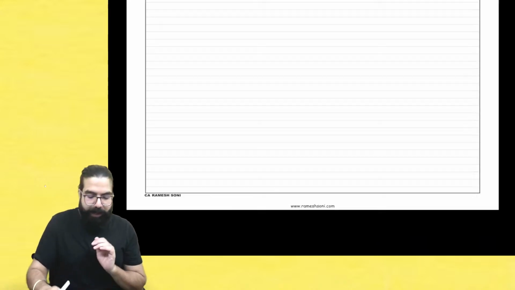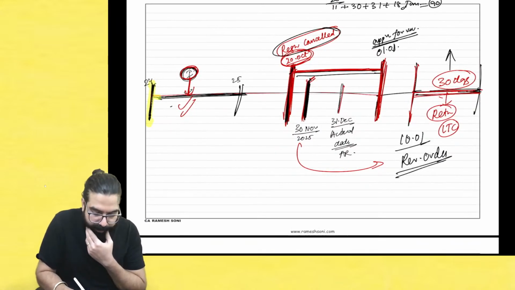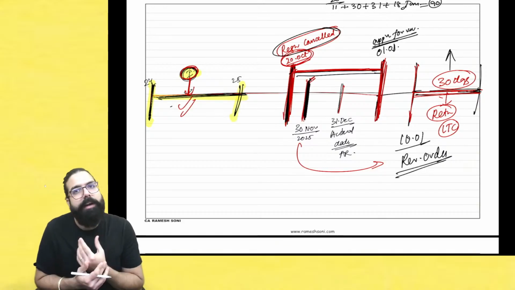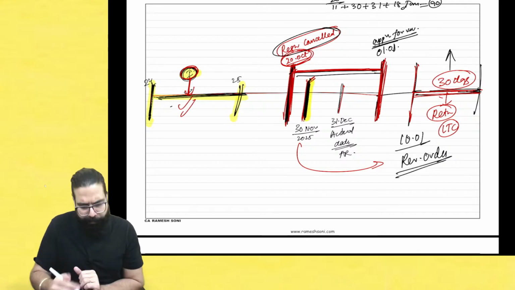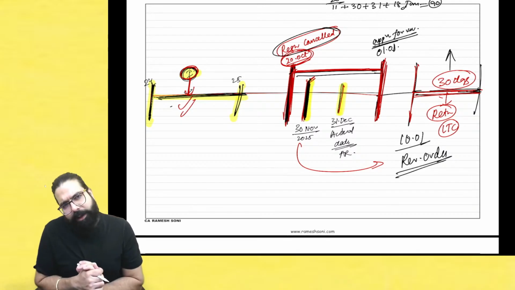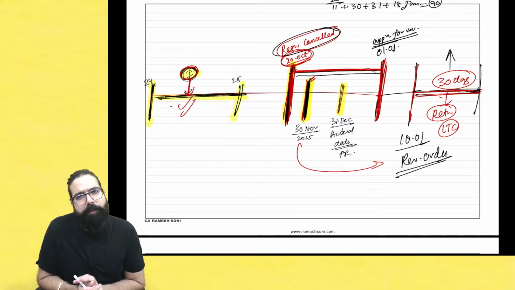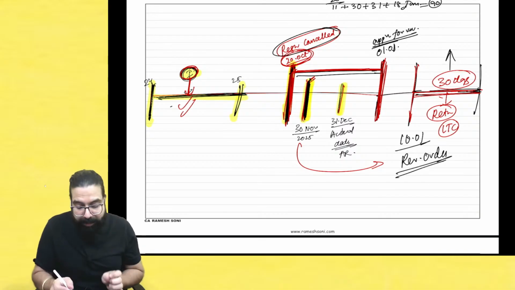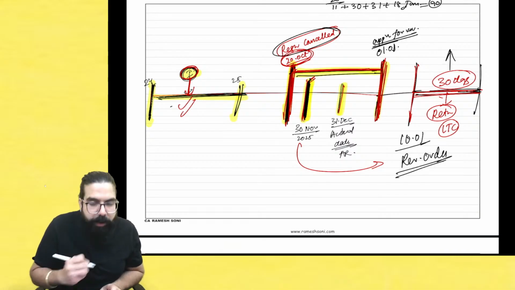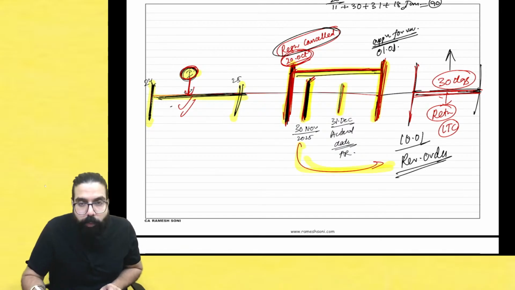I will tell you once again, listen carefully. For example, sir, this is the year for which I received the invoice. I did not take the credit. Can I go ahead and take the credit? Yes, the last date to take the credit is November or annual return ka actual date, whichever is earlier. But you know what happened? Before 30th November only, your registration got cancelled. If your registration got cancelled, you could not take the credit. So what to do now? No problem. Government is telling, apply for revocation. Once the revocation order comes, all your pending returns,